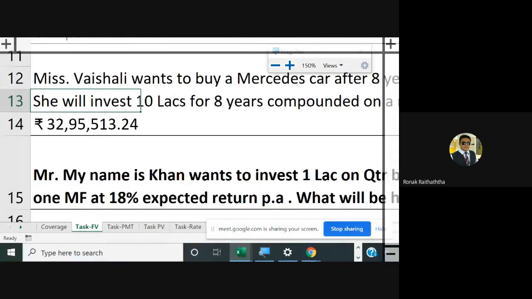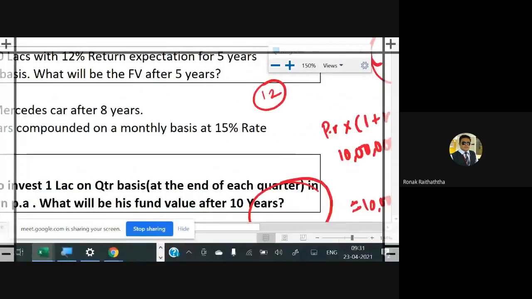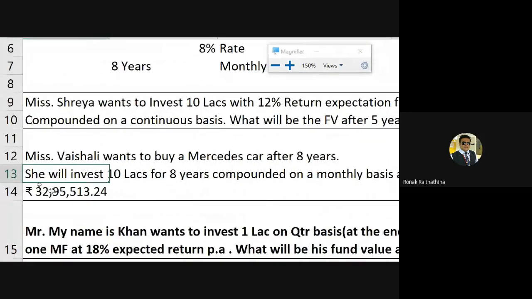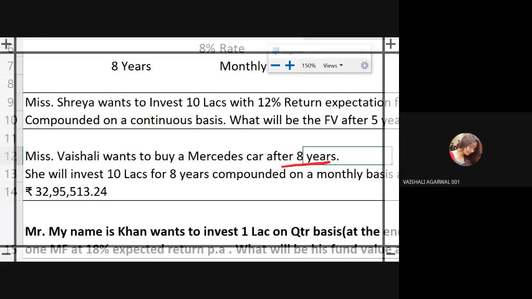Earlier I had taken 8 years in the first question, and then in the second line I had taken 10 years, so that's why you people were a little bit confused. Good. So it's 8 years only. यहाँ पे 8 ही लिया था, देखो वैशाली. Yeah, sir, clear. Okay. Here as well it's 8 years only.